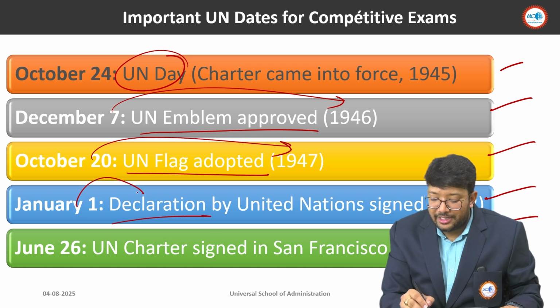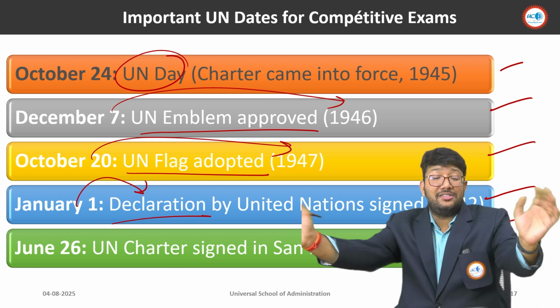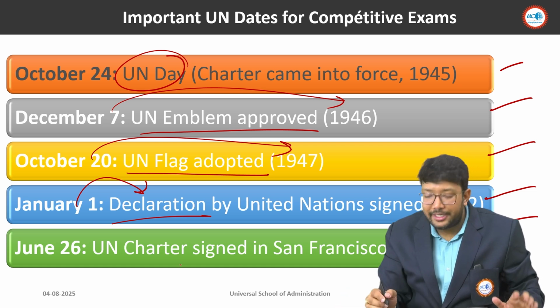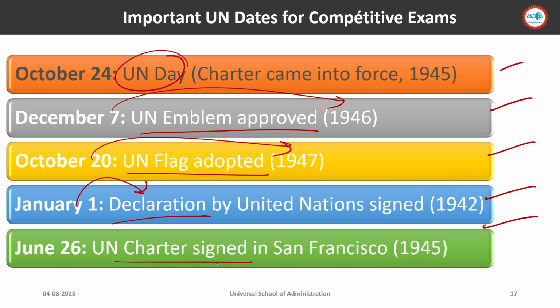January 1 is when the declaration by the United Nations was signed. Basically, the United Nations Declaration was signed on 1 January 1942. And then the United Nations Charter was signed in San Francisco on 26 June 1945.